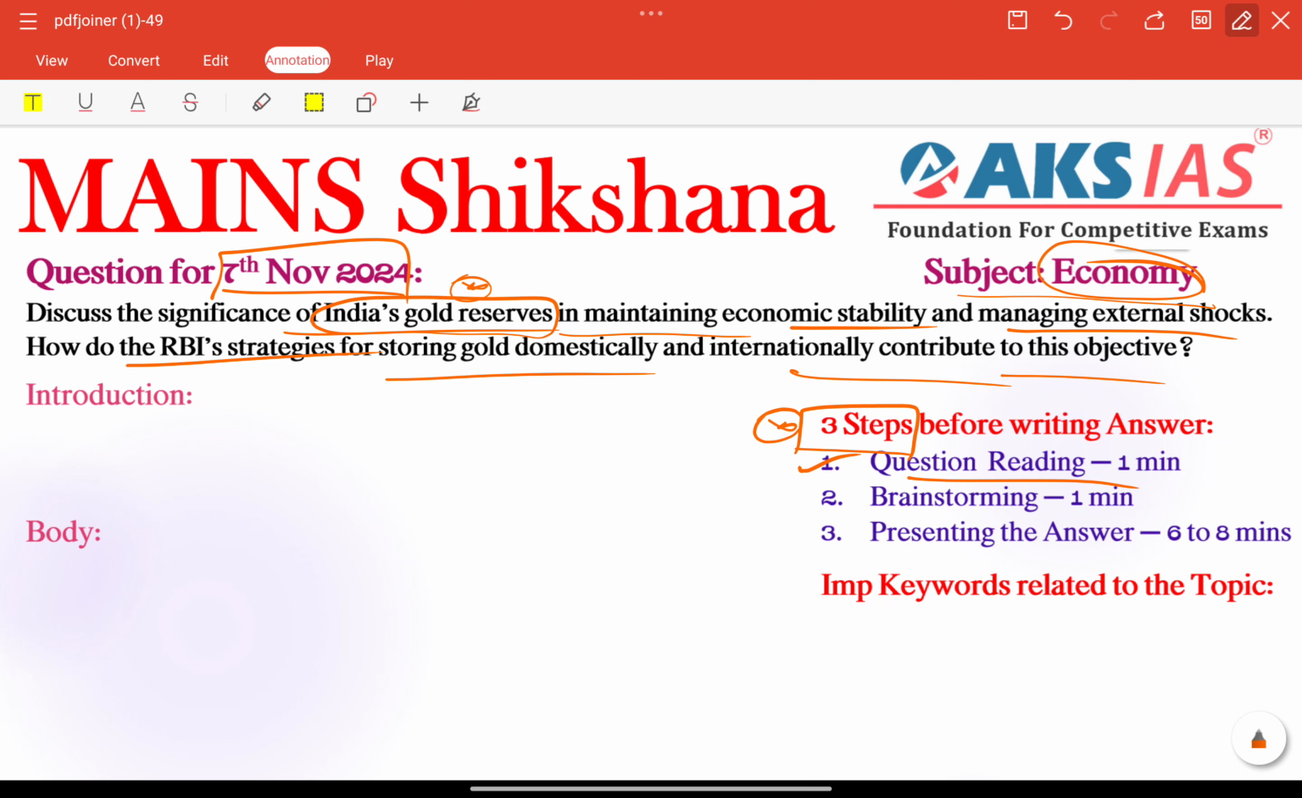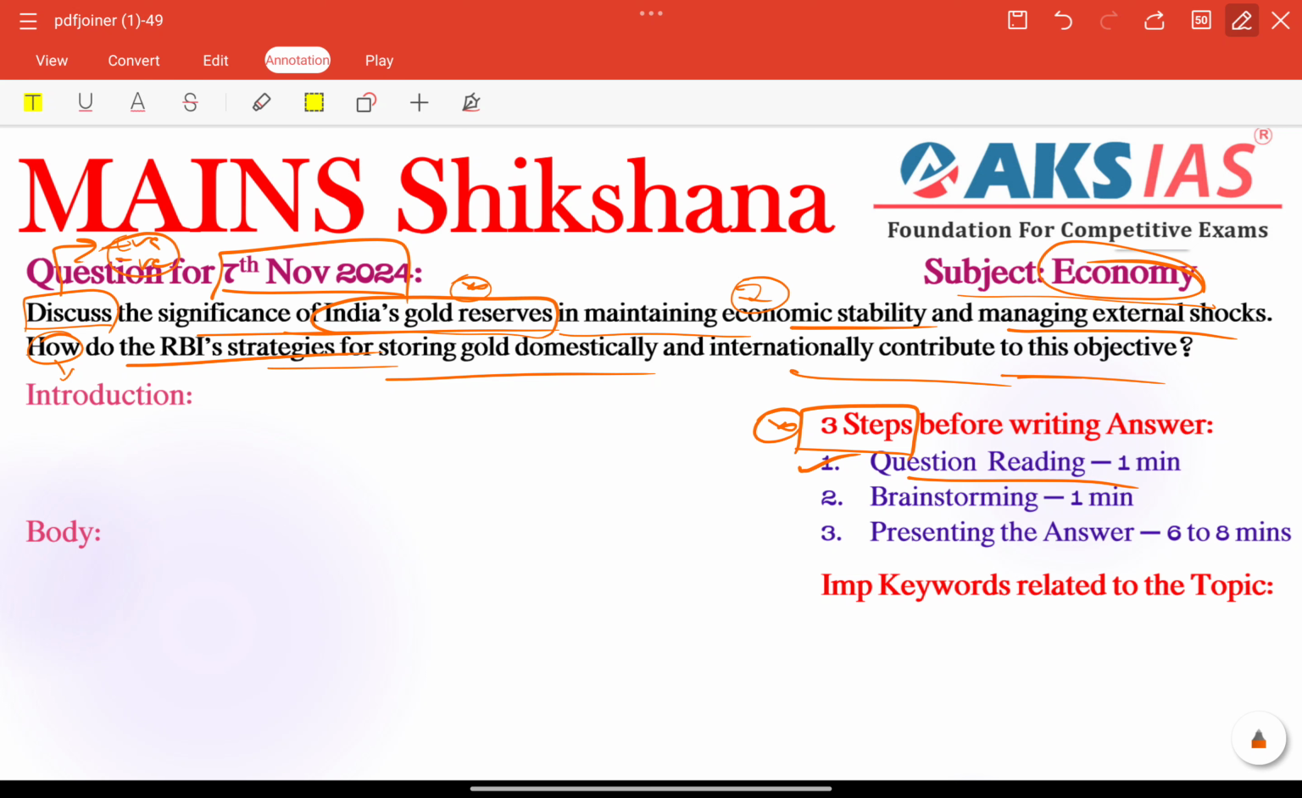So next, how many parts are there? 2 parts are there here. First important thing is the significance part. Next important thing is strategies: how the RBI strategies for storing globally or domestically contribute to this objective. So here the question tags are discuss and how. Discuss means positives and negatives we need to write, and also some needed measures. How means a general keyword, no need to worry about the question tag how here.